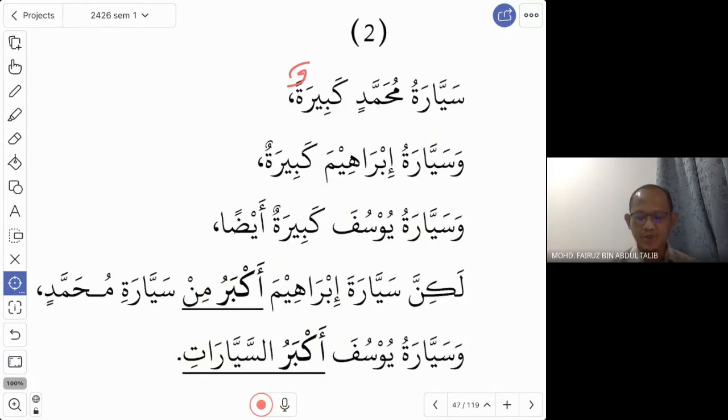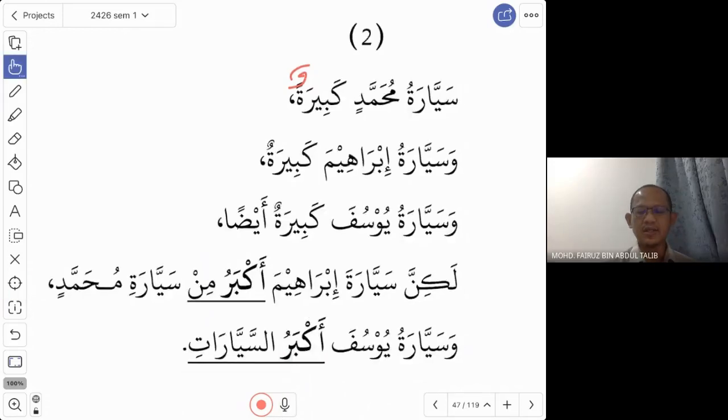And the last sentence: wa sayyaratu Yusuf akbaru as-sayyarat. The car of Yusuf is the biggest among these cars. His is the biggest. Again, you use this word akbar, but this time without the word min. So this is what is called the ismu at-tafdil.